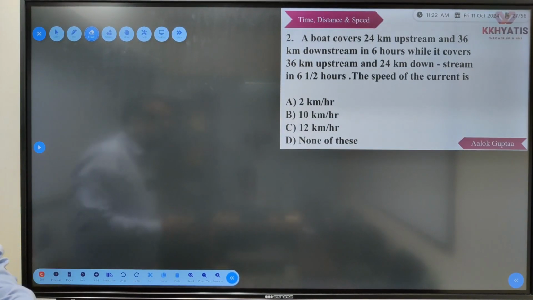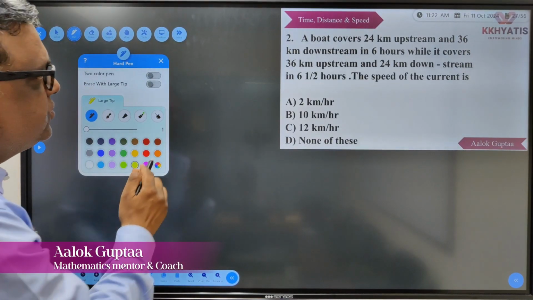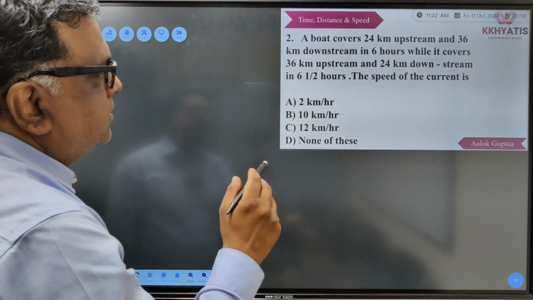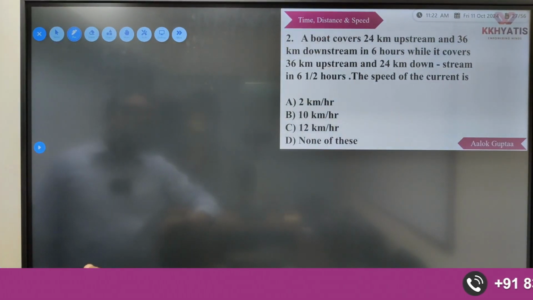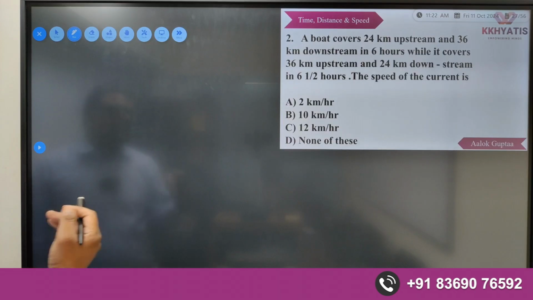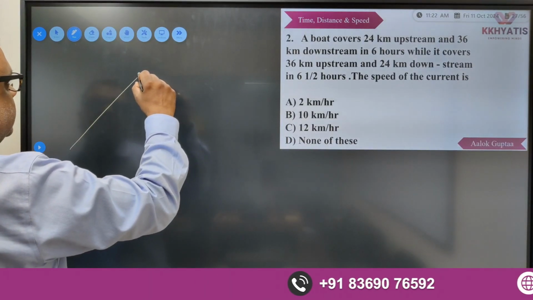So the next sum goes like, a boat covers 26 kilometers upstream and 36 kilometers downstream in 6 hours, while it covers 36 kilometers upstream and 24 kilometers downstream in 6.5 hours. The speed of the current is? तो एक सिनेरियो में अपने को ऐसा दिया हुआ है.